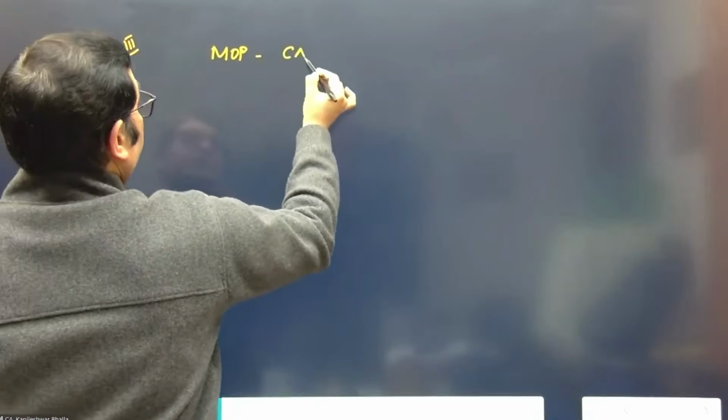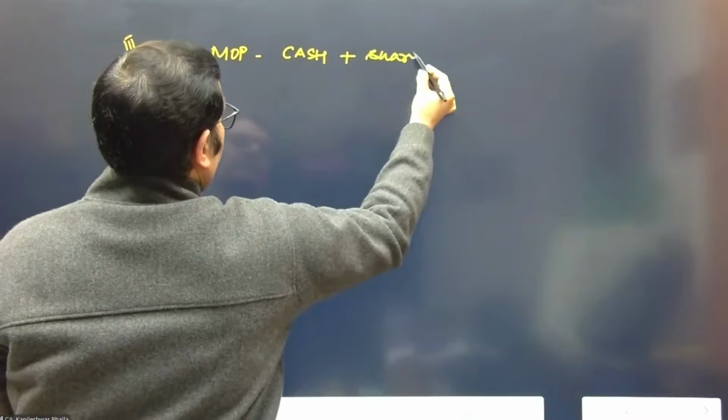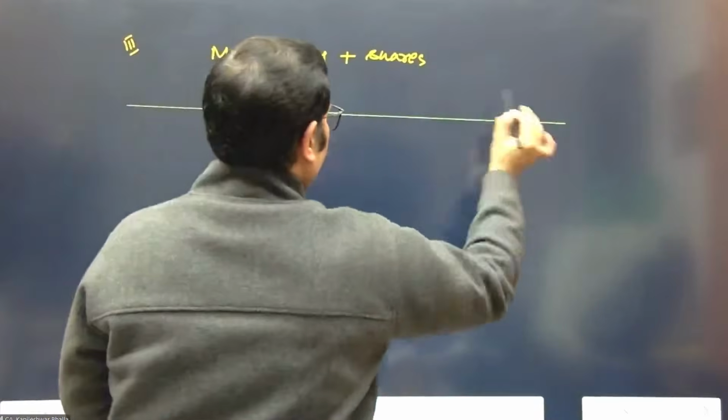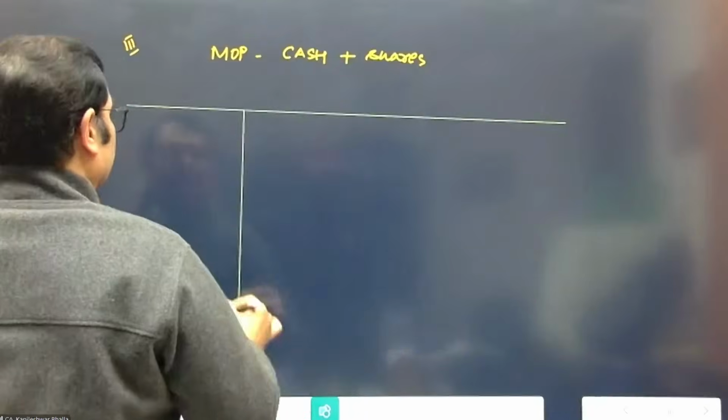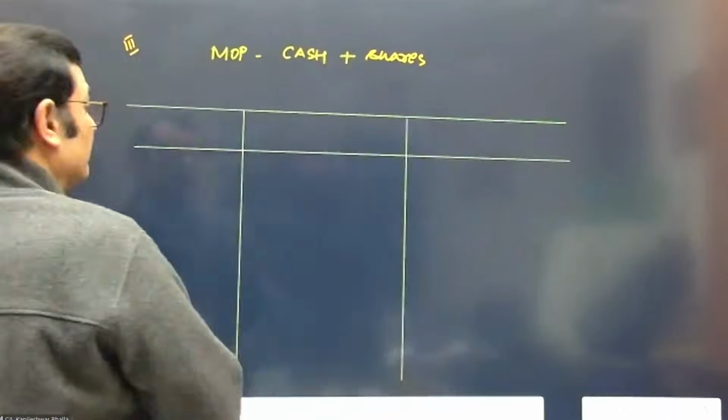Let's go to chart number 3, which is a blend of these factors, where we're considering the mode of payment to be cash as well as shares. In this particular case, let's consider the return in cash and the principal in terms of shares.